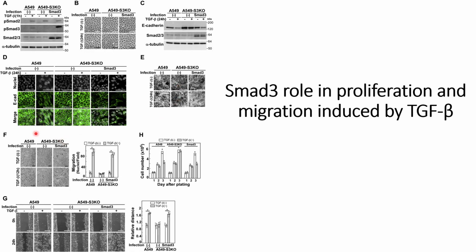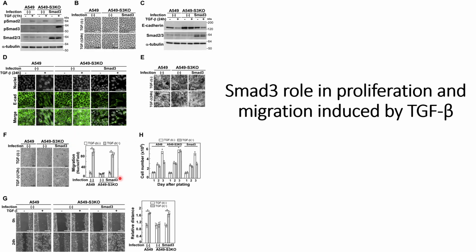And thereafter they check the migration and proliferation properties, and panel F shows the bright field images of the migration and proliferation properties when TGF-β is not induced and when TGF-β is induced after 12 hours. And they did it for all three conditions, that is for the wild type, when Smad3 is knocked down, and when Smad3 is infected again using lentivirus.